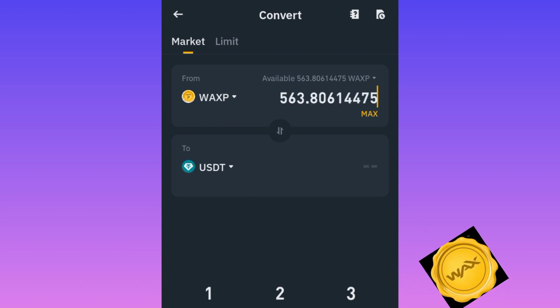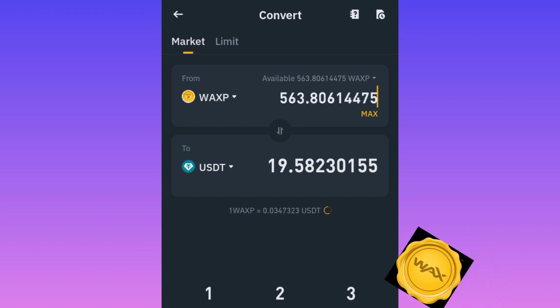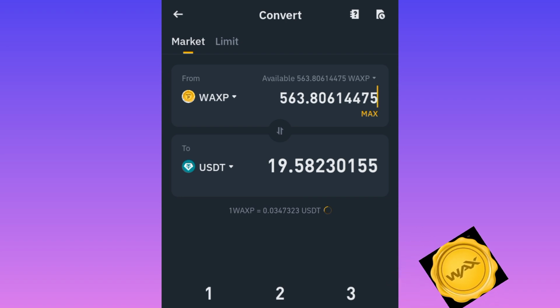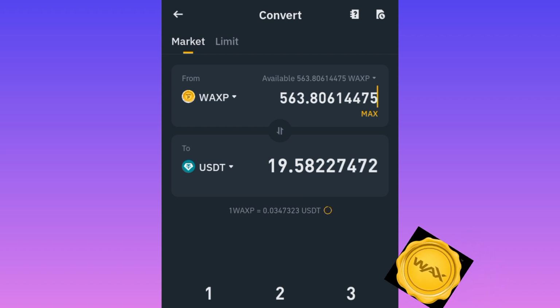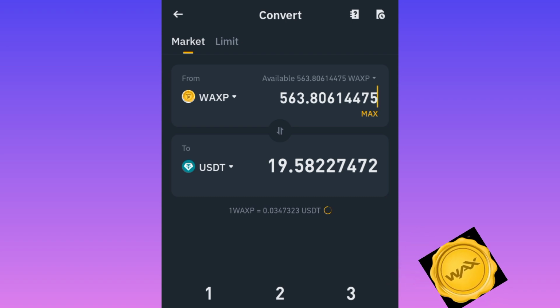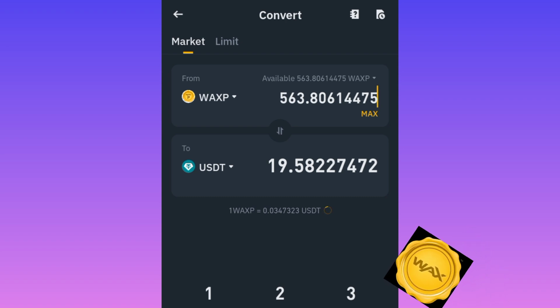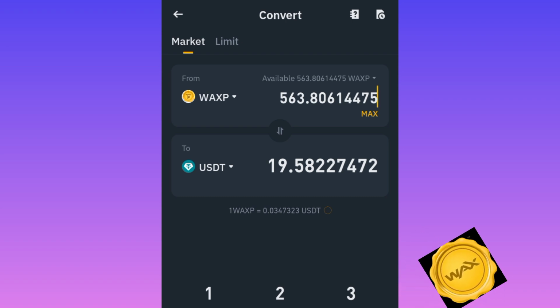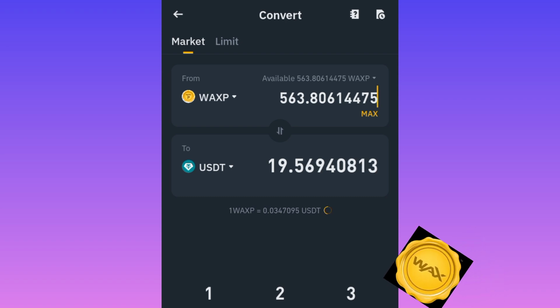But not all of the coins can work in this conversion place. Like DOGS allocation cannot, because it is a new coin. So this conversion function, you cannot use it here.